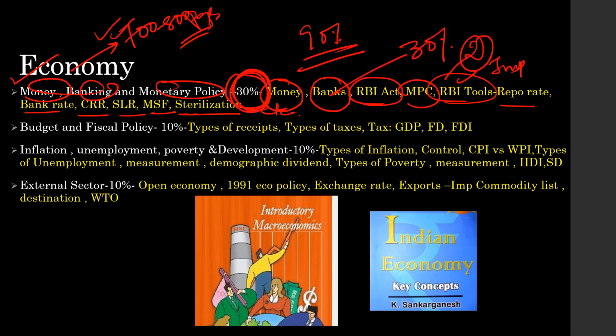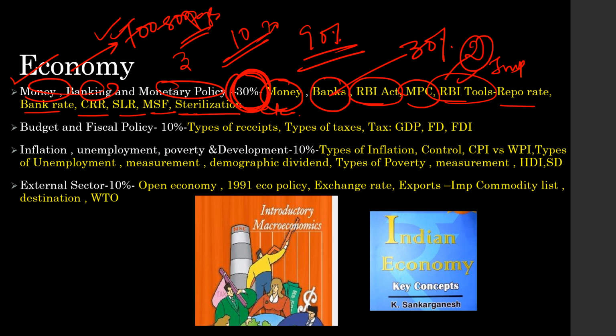30% means if there are 10 questions coming out of economy, 3 questions are coming from this section only. If there are 20 questions, 6 questions are coming from this section. This is very, very important. And guys, in the last couple of years, since the problem of inflation is very high, RBI is struggling with maintaining inflation. So guys, this is a very, very important section for next year also.